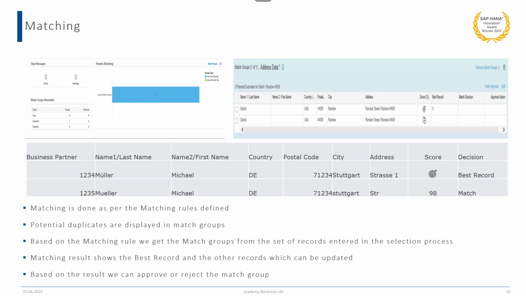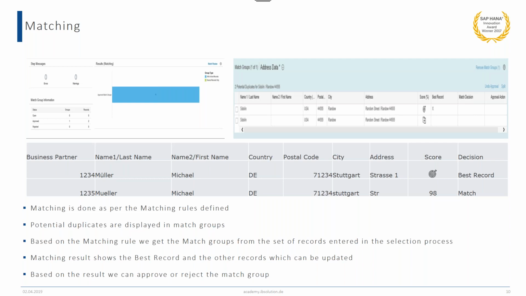So during the course of the consolidation process, we can set this record as the best record, and in the consolidation process this best record is further improved upon. So let's consider an example where the first record has one of the fields missing, and the next record has that field.